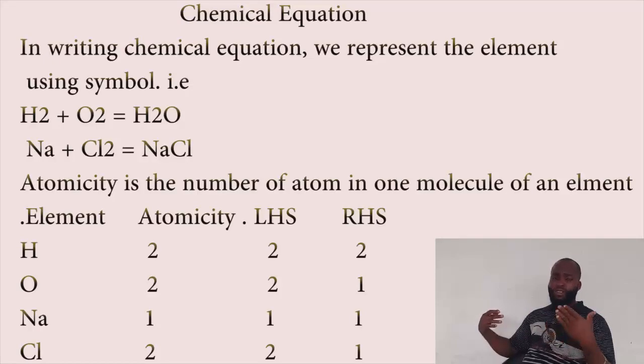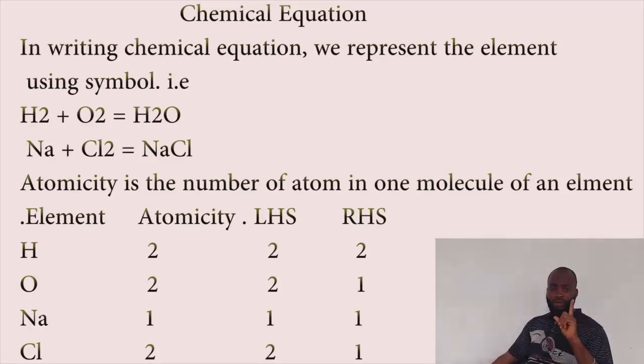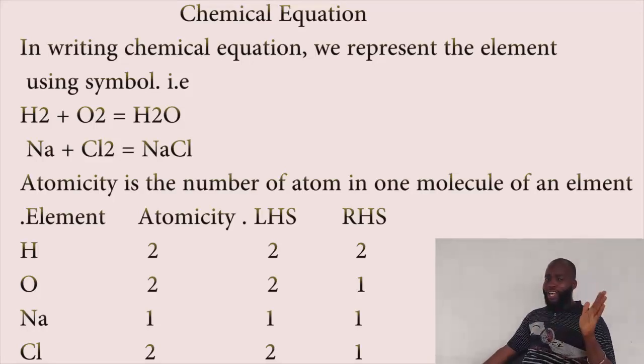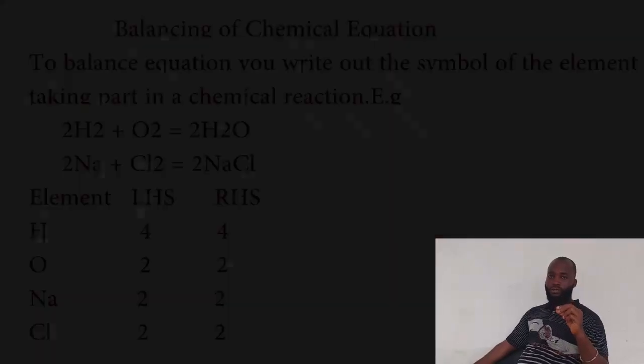When you look at the numbers of hydrogen and oxygen on the right hand side of the equation, you find that hydrogen is 2, while oxygen is 1. While on the left hand side of the equation, known as the reactant, we have 2 molecules of hydrogen and 2 molecules of oxygen, showing that this equation is not agreeing to the law of conservation of matter.